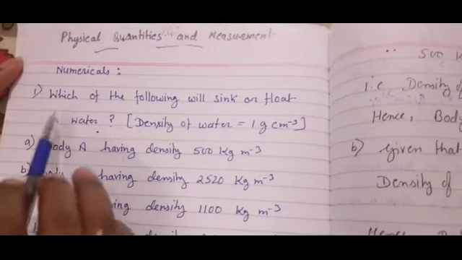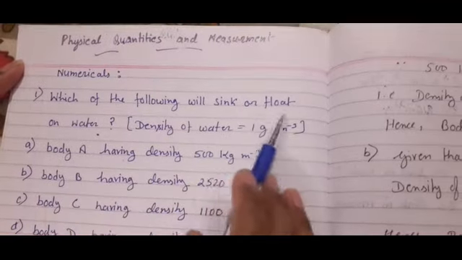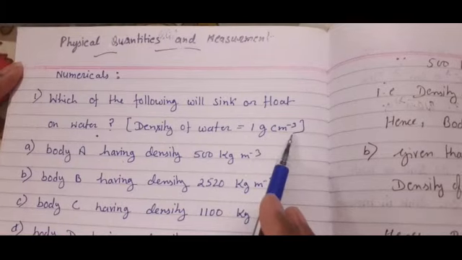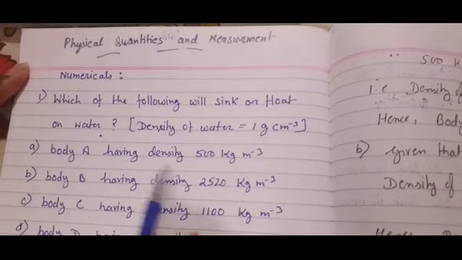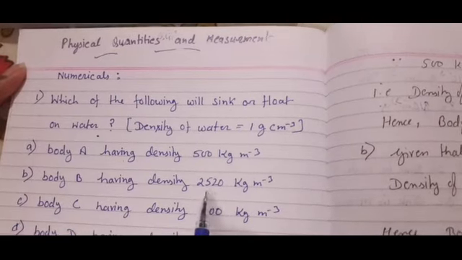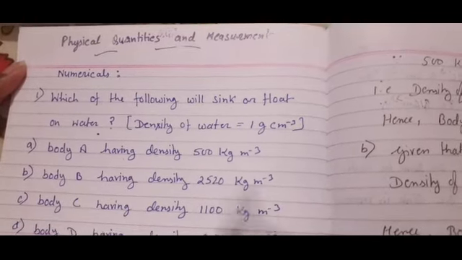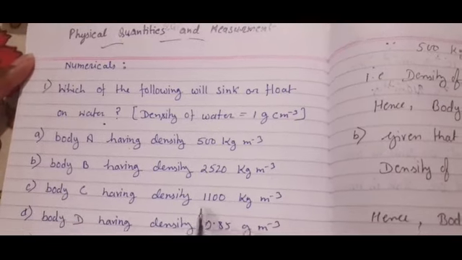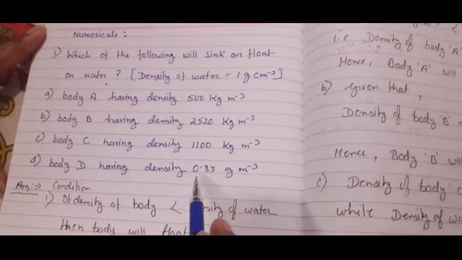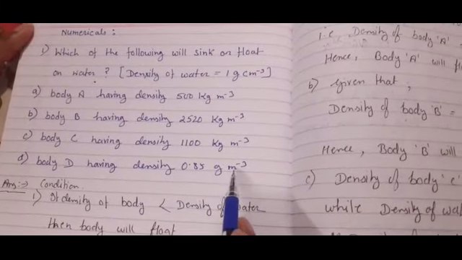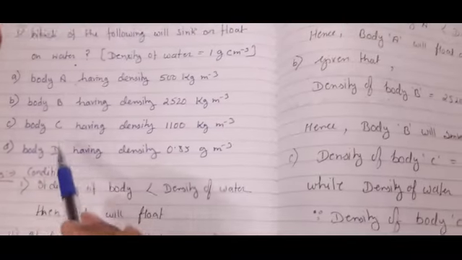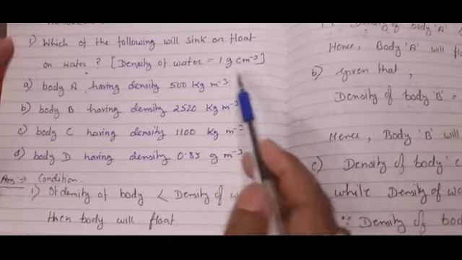First question was, which of the following will sink or float on water when density of water is 1 gram per centimeter cube? Body A having density 500 kg per meter cube, body B having density 2520 kg per meter cube, body C having density 1100 kg per meter cube, and body D having density of 0.85 gram per centimeter cube. So now we have to decide out of these bodies A, B, C, D, which will sink in water and which will float.